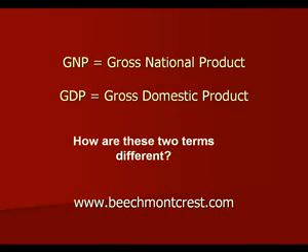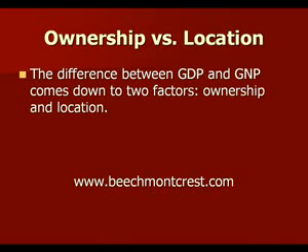GNP is Gross National Product and GDP stands for Gross Domestic Product. These terms are often used interchangeably, which is incorrect. So let's look at how these two terms are actually different. It really comes down to ownership versus location. So the difference between GDP and GNP basically comes down to these two factors.